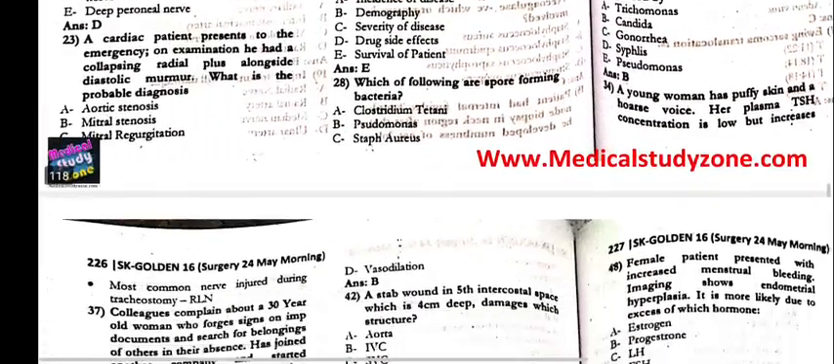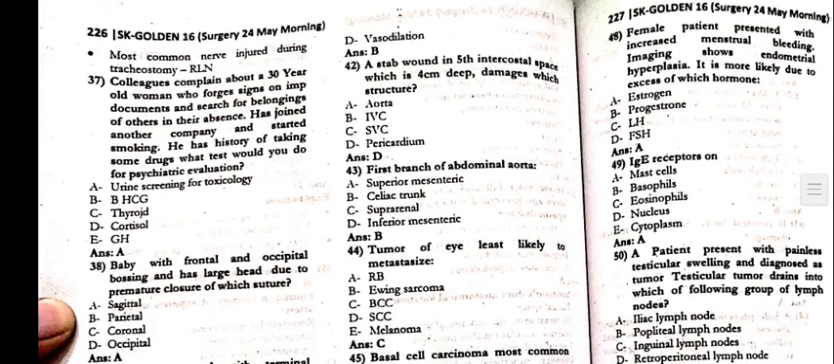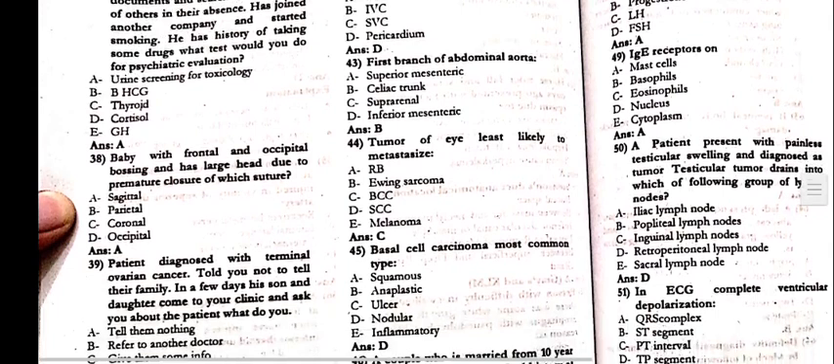Next. 37. The colleagues complain about a 30-year-old woman who forges signs or important documents, in search for the belongings of others in their absence, has joined another company and started smoking. He has history of taking some drugs. What test would you like to do for the psychiatric evaluation, that is the urine screening for the toxicology?